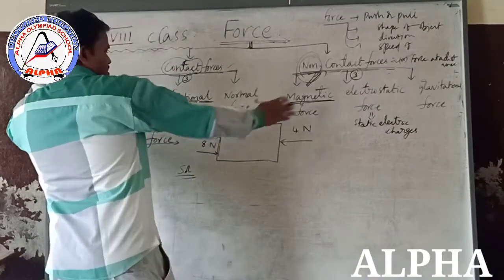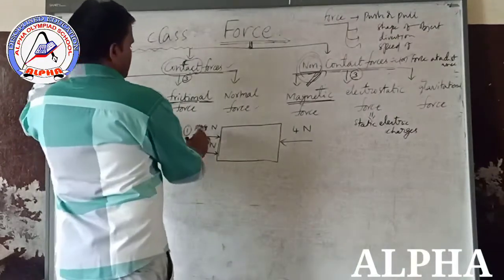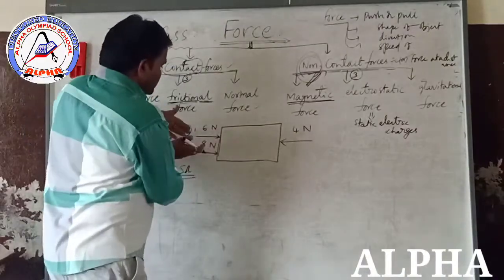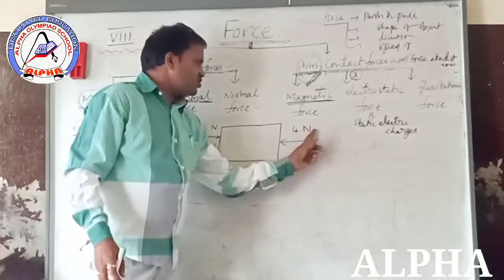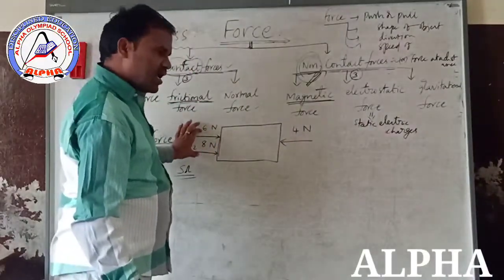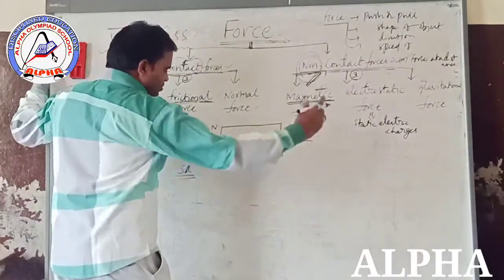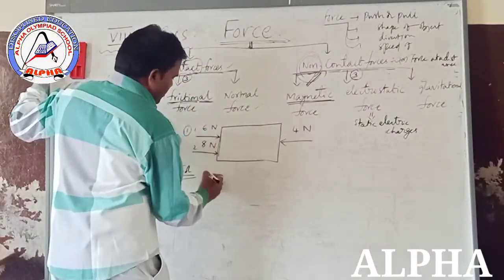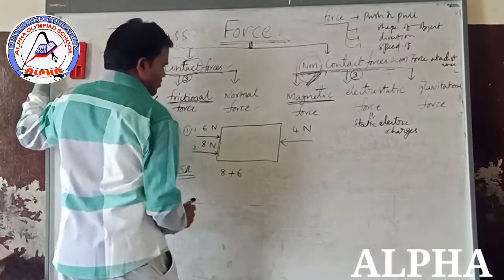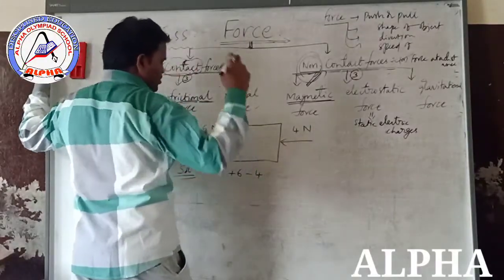First, in this direction there are two forces acting on it, 6 newtons force and 8 newtons force. These are in the same direction, but this 4 newtons is acting in the opposite direction. So these two are added and this one is subtracted. 8 newtons plus 6 newtons, and the opposite direction means minus 4 newtons.